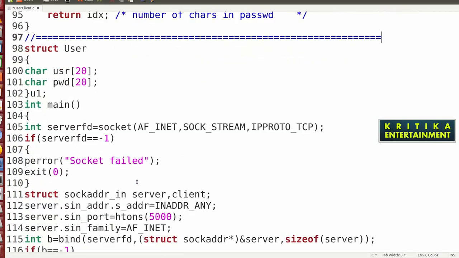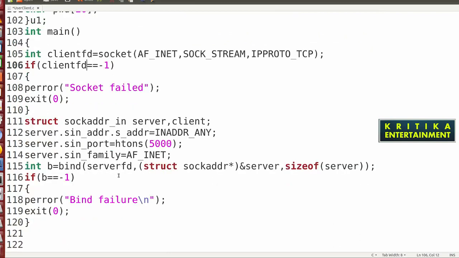So here what will we do? Instead of server FD, it is a client program, so here write client FD. Also here write client FD. Client FD equal to -1, socket file. Then server is also added.